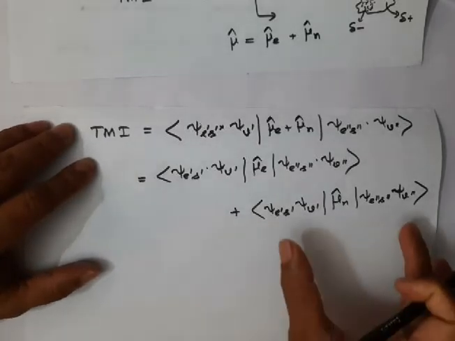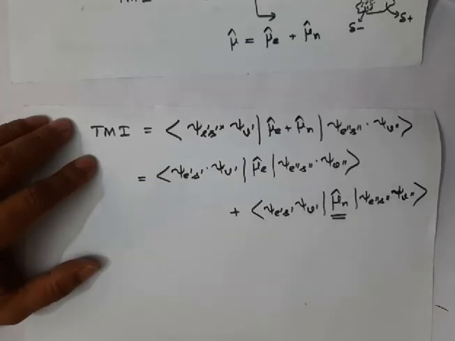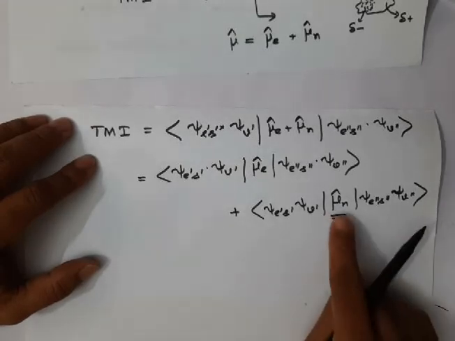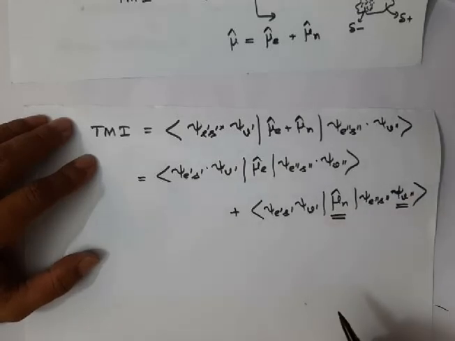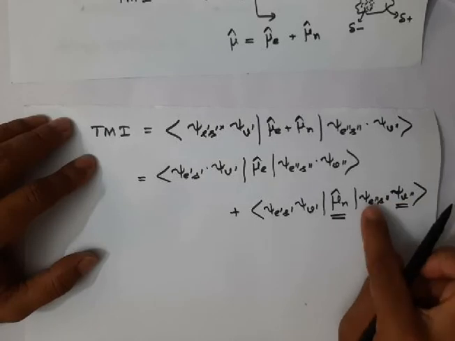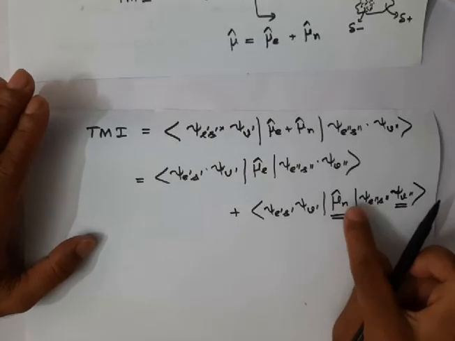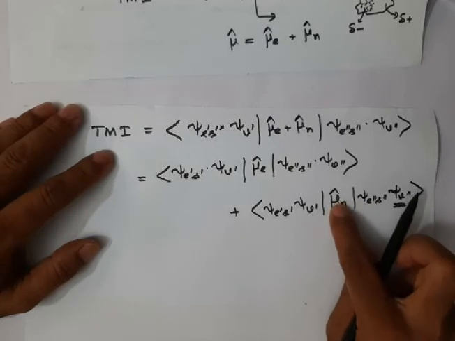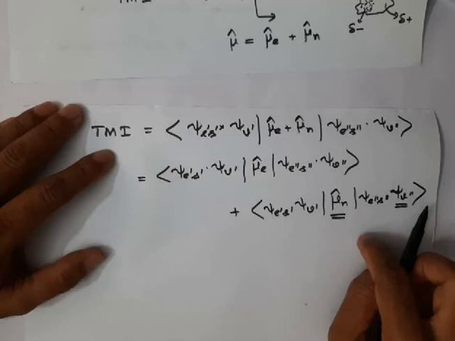Now let us discuss this one first. See, this operator does not contain any electronic coordinates, so it operates only on the nuclear wave function, the vibrational part, because this wave function has only electronic coordinates. Therefore this operator does not operate on this, because this operator does not contain electronic coordinates, so it operates only on this wave function which depends on nuclear coordinates.